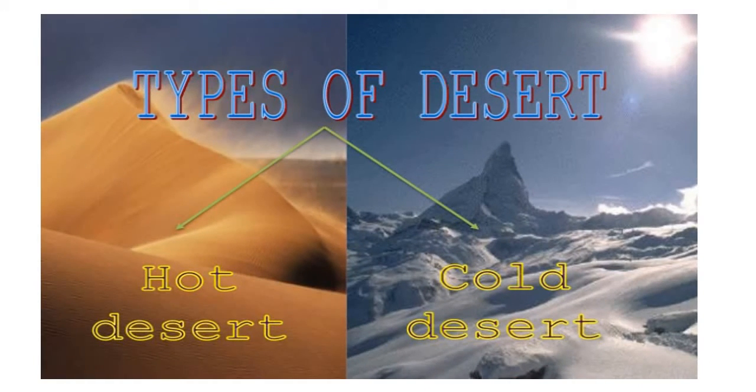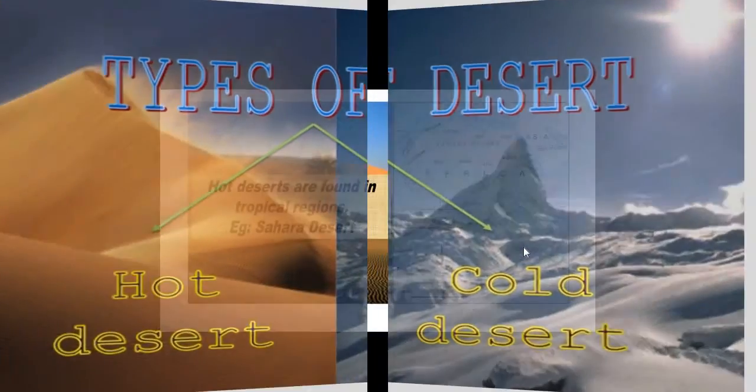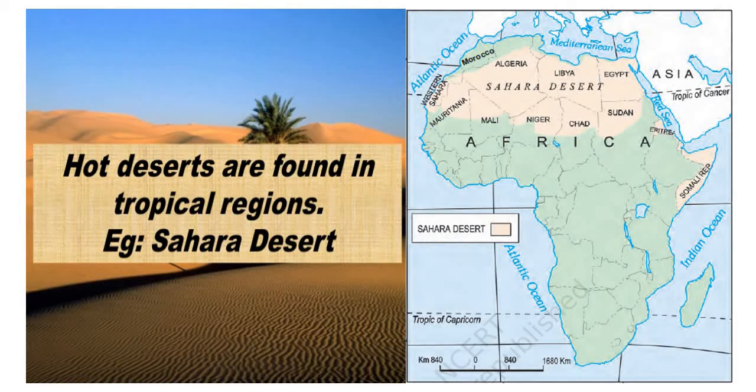These are the types of desert: hot desert and cold desert. Hot deserts are found in tropical regions. Tropical region means the region between the Tropic of Cancer and the Tropic of Capricorn.